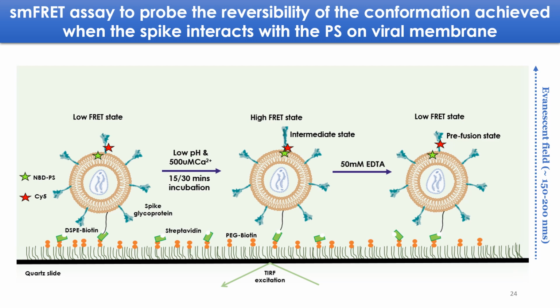Now this will present a difficult situation, right? If the virus can interact with the PS present on its own membrane, then what if the virus gets inactivated? How will it be able to fuse to the target cell? So to find the answer to that question, I designed an smFRET assay just to probe the reversibility of the conformation which is achieved when the spike is interacting with the PS on its own membrane. So here it is the same smFRET assay which I have explained earlier. However, after an incubation with low pH and calcium, I am introducing EDTA. EDTA will chelate all the calcium present in the system and will help find out if this conformation is reversible or irreversible.